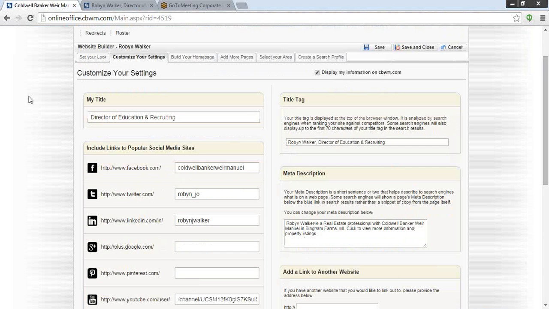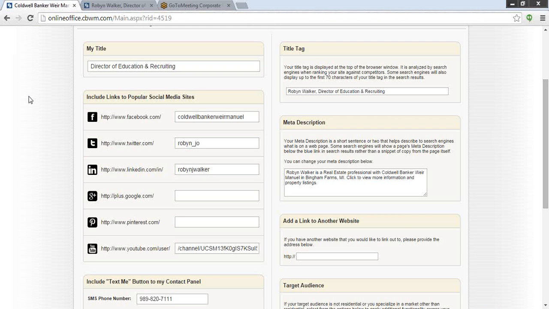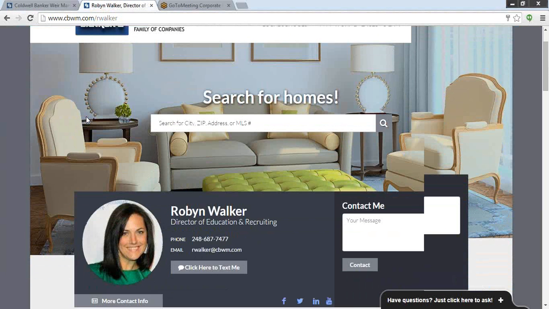Now, the next options that you have, and this is a new feature with the new website, is being able to link to any of your social media sites. So when you're on any of your social media sites, you can see here the extension is Coldwell Banker Wear Manual for the Facebook page that I've put in. So why did I do that? I personally obviously don't sell real estate.